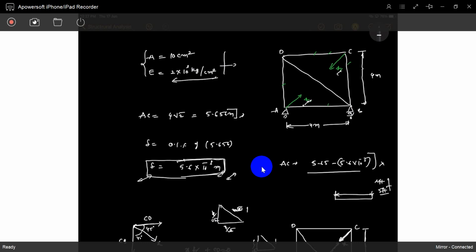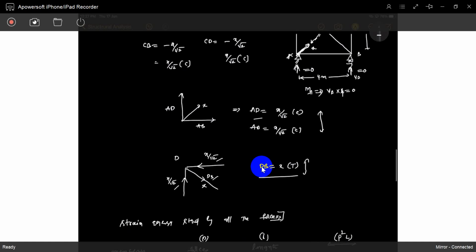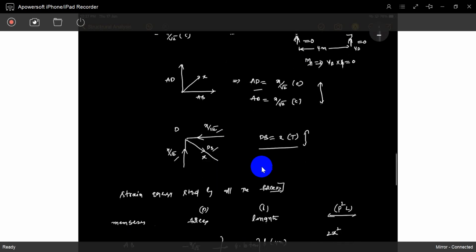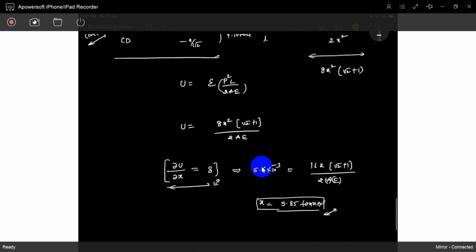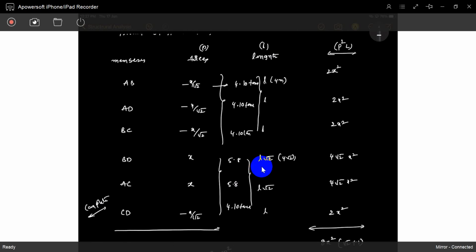See, it's a deformation, not a deflection. The differentiation of the total strain energy in the system with respect to the force will give the deformation. So automatically we can easily solve that redundant force, and later calculate how much force is experienced by the remaining members. So that's it. This is lack of fit.